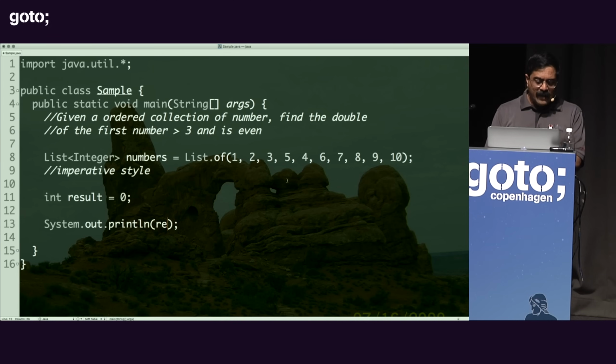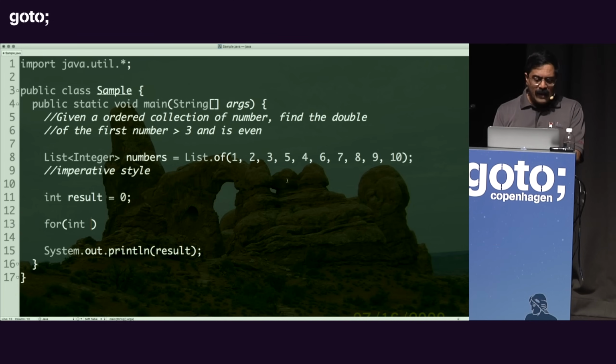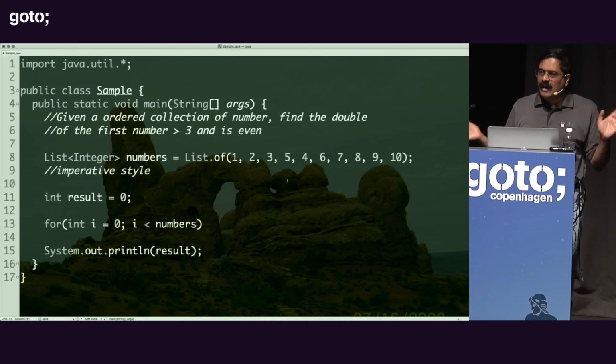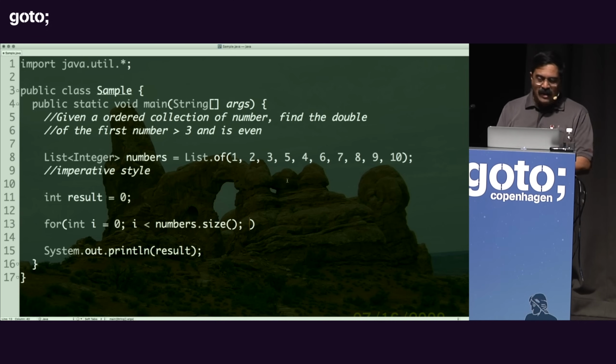And of course, at the very end, I want to output the result. But what do I do here? For int i equal to 0, i less than numbers dot... and I'm going to think about what to call here. Is it length? Is it size? Is it count? We cannot have a standard in our industry because that would make life easy. So in this case, of course, it's a size if it's a list, it's a length if it's an array, it's a count if it's a different language.